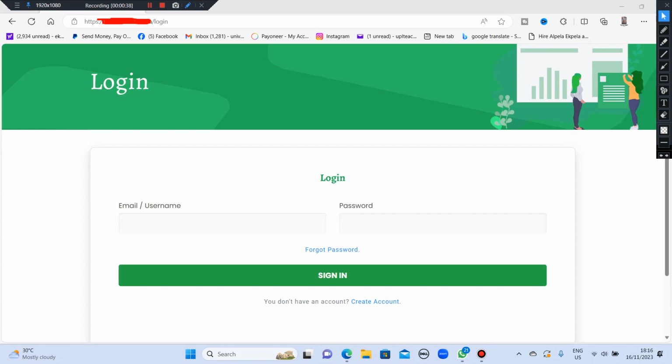Okay? So the first thing we'll be looking at here is how to put in our email or your username and then a password. But because this is login, that means it's for people that already have signed up. So because you are new, what you have to do is click on create account. When you click on create account, you fill in everything. So let's start.